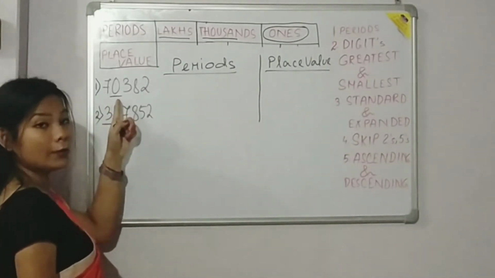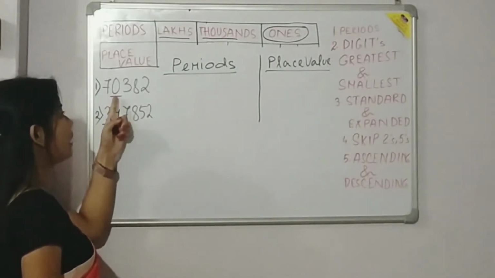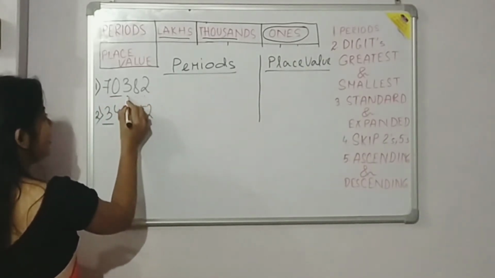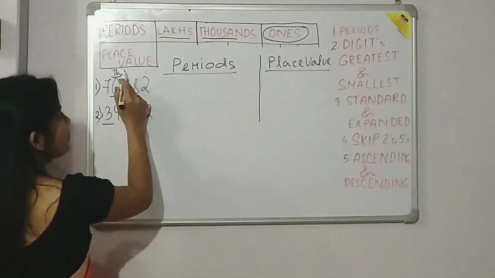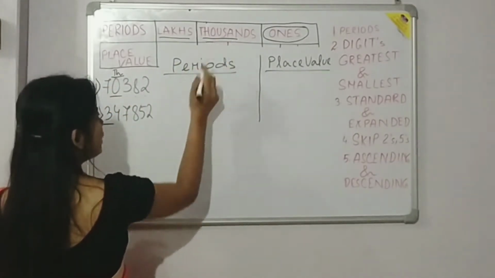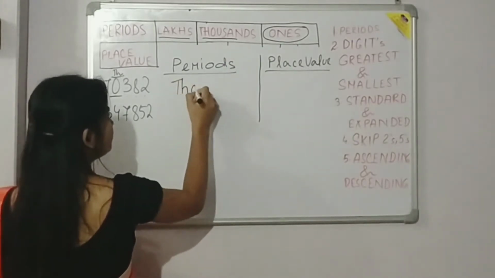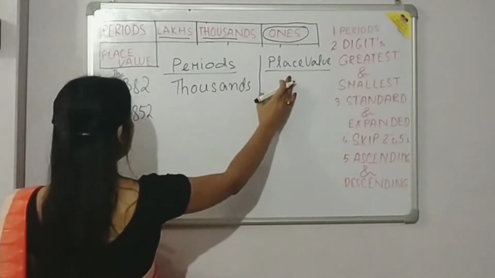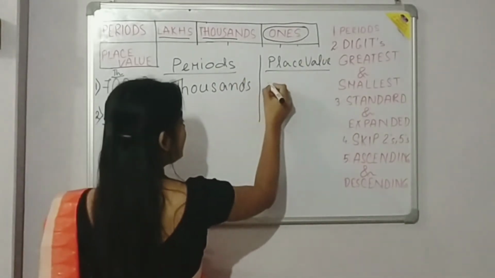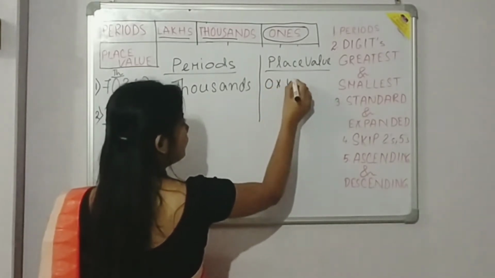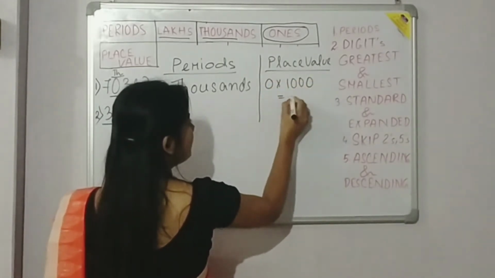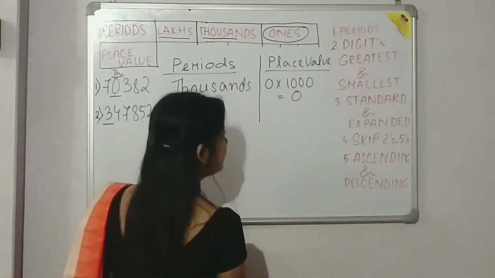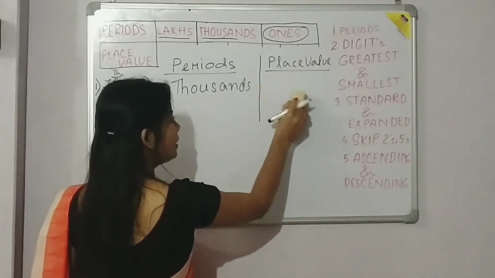So for that, first of all, we have to watch the underlined digit. What is the period of this? Ones, tens, hundred, and this is thousand. So thousand comes under which period? Thousands period. So we will write thousands. And what is the place value? The place value is 0 into 1000, which will give you 0. So your place value is nothing but 0.